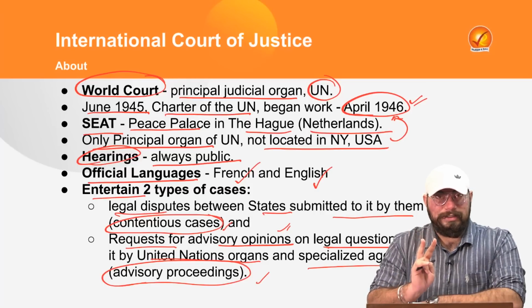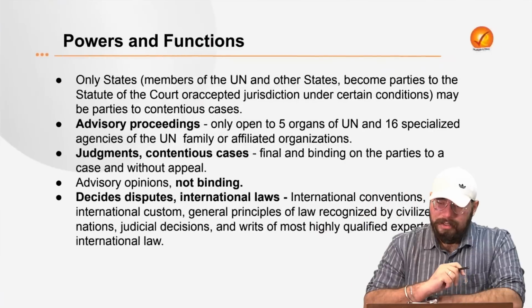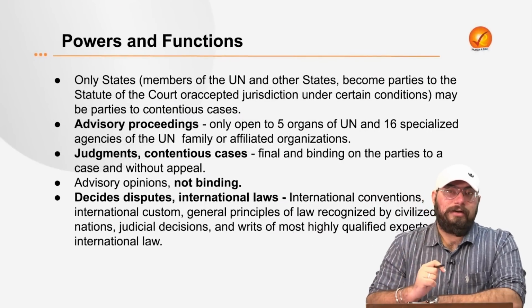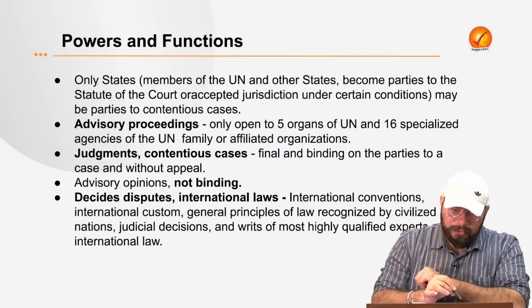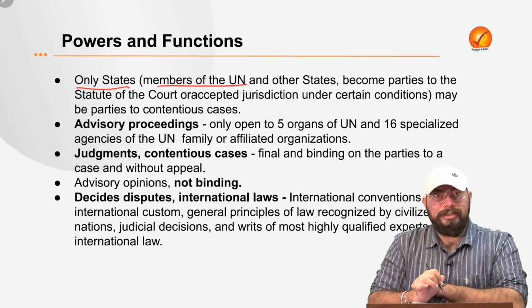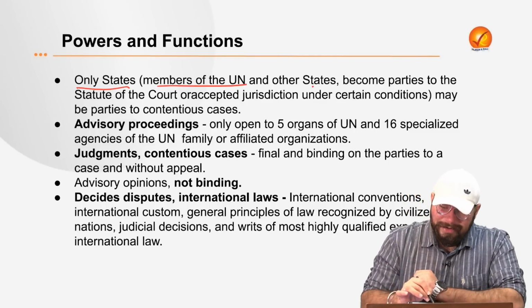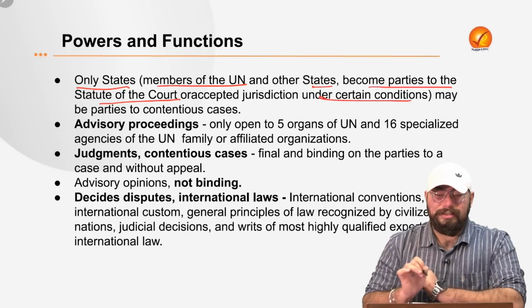So two types of cases which ICJ entertains: contentious and advisory. Now coming on to the real powers and functions under these contentious and advisory cases. So only states. Now, what are the states? Either the members of United Nations, that is the countries which are members of United Nations, or other states which become parties to the statute of the court or accepted jurisdiction under certain conditions.